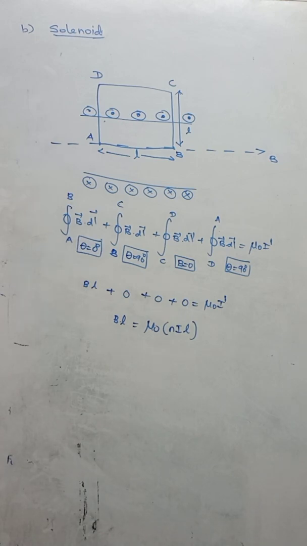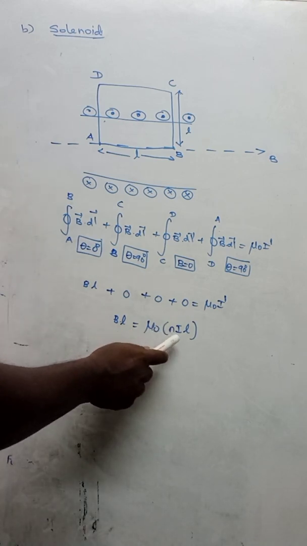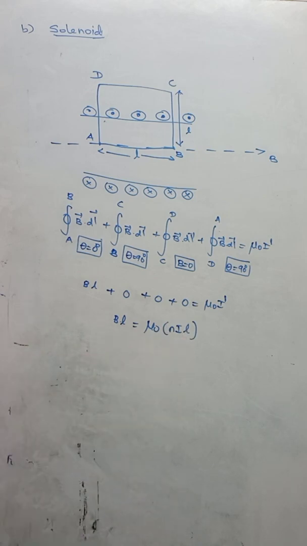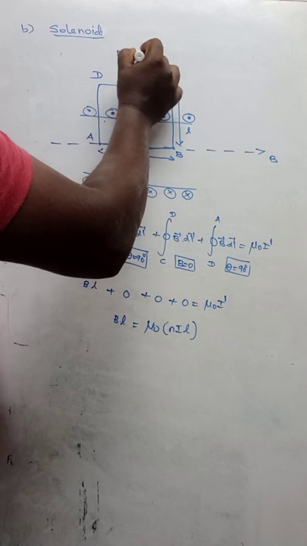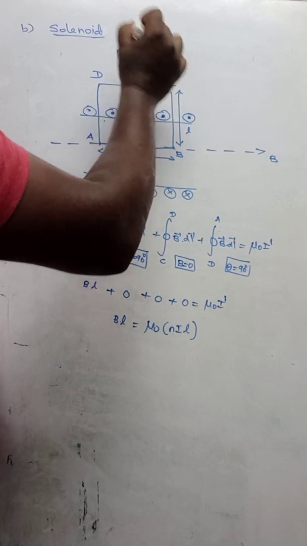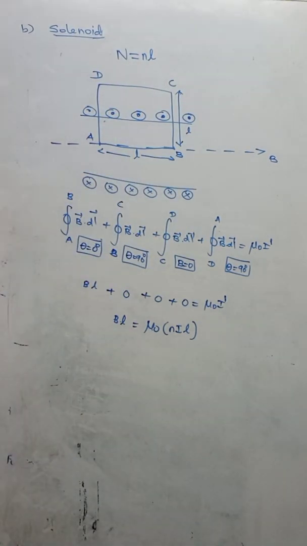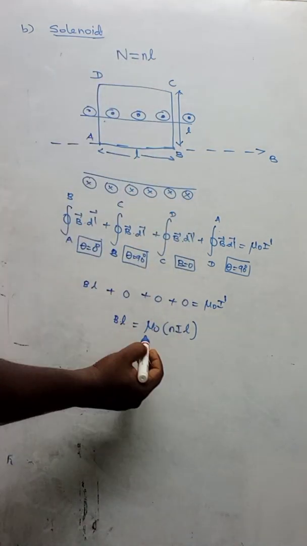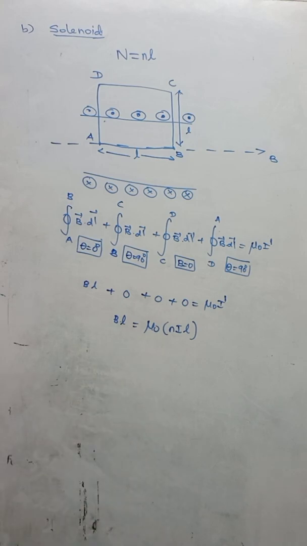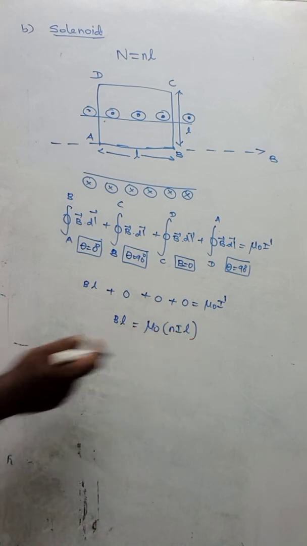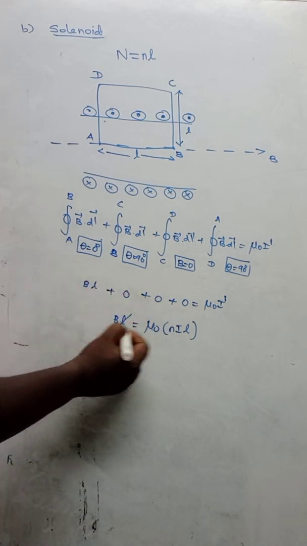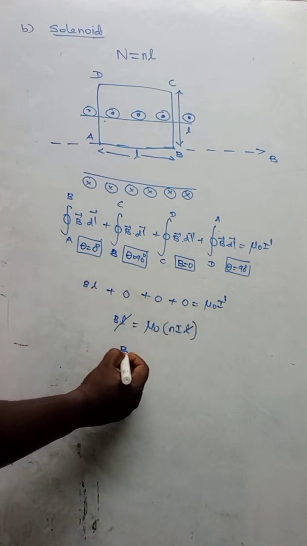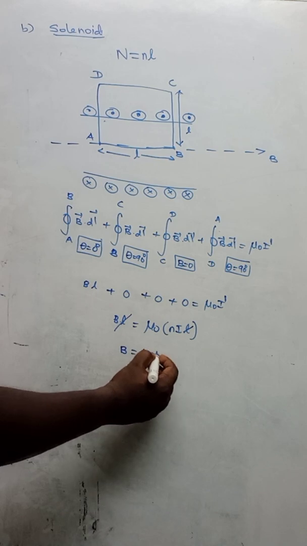Where n is the number of turns per unit length. L is the length of the conductor. That means the total number of turns, capital N, can be written as n into L. n is the number of turns per unit length. So mu naught n I L. You just keep it as n I L. So mu naught n I L. So this L and this L get cancelled. So the magnetic field B is equal to mu naught n I.